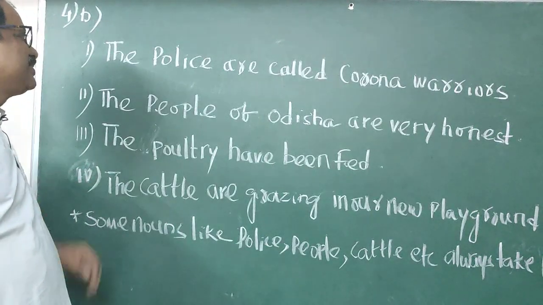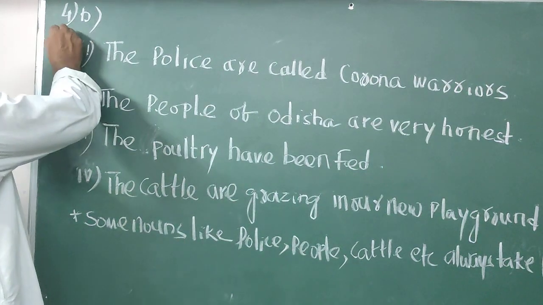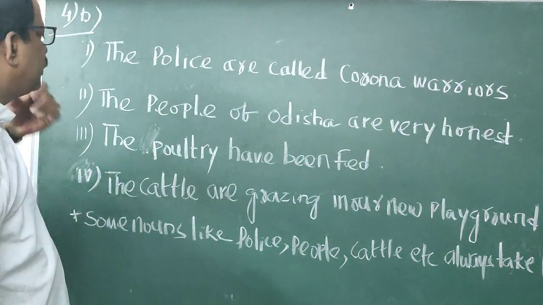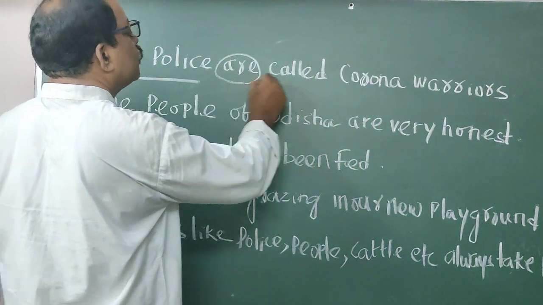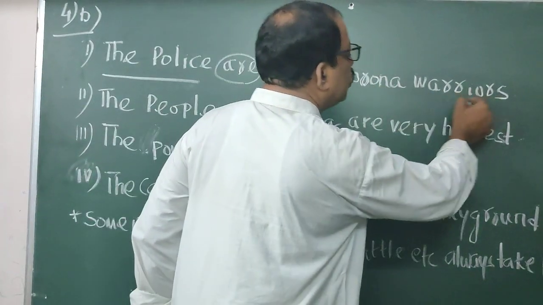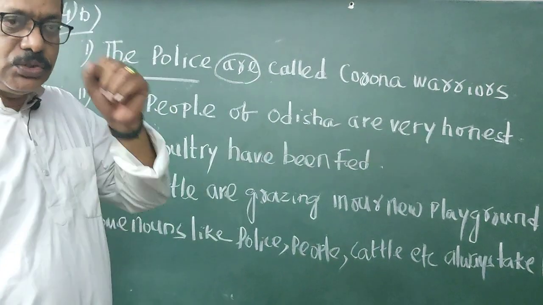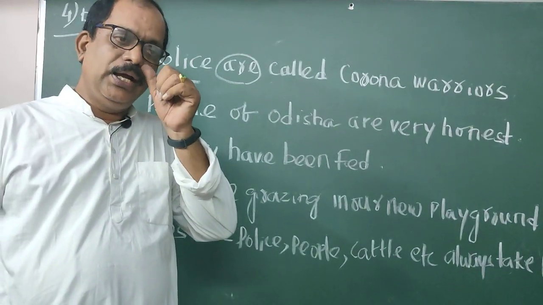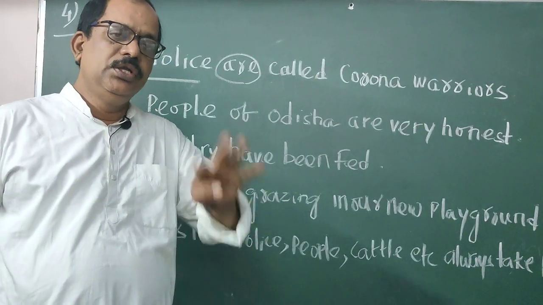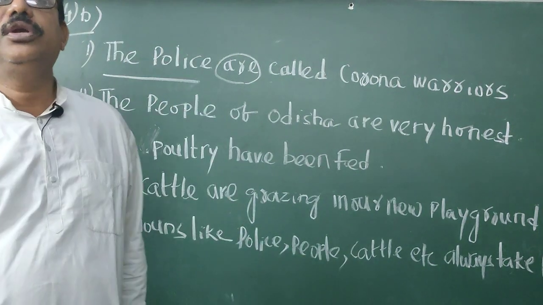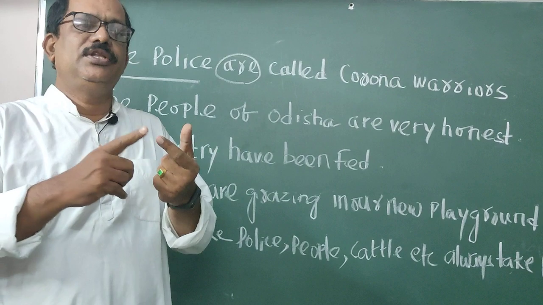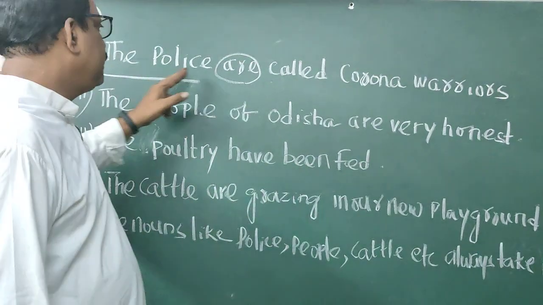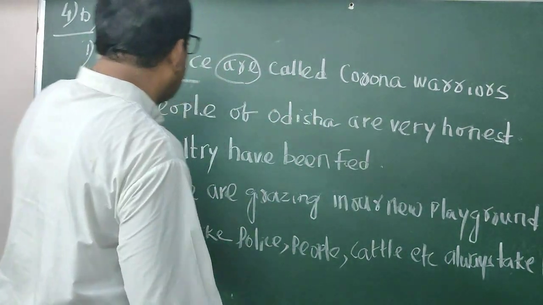So students, let's come to point 4b. The examples are: the police are called corona warriors. Now students, the corona disease is going on. Three kinds of people are called corona warriors: the doctor, the medical staff, the police and the sweepers. So the police are called corona warriors.